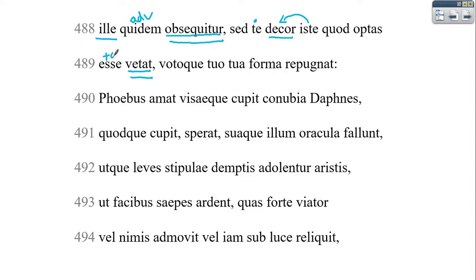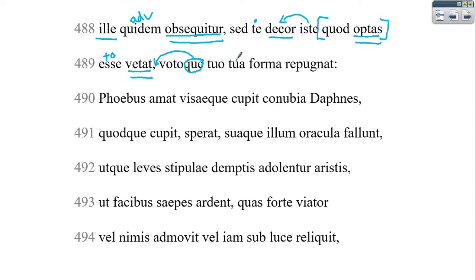And then we're going to pick up this infinitive, and then go to this little relative clause. So which, and then optas is a verb, and your subject is you for that. So again, referring to Daphne. All right, and then jumping in front, this is just connecting these two clauses, clause one and then our second clause here.